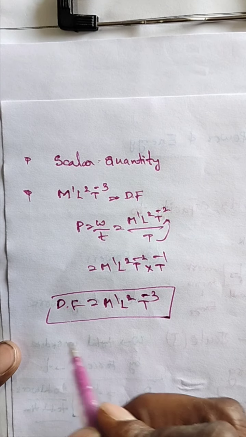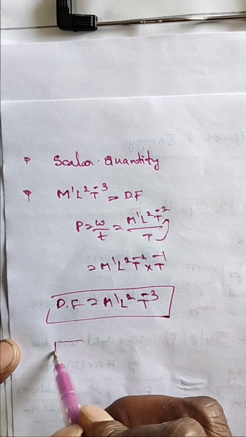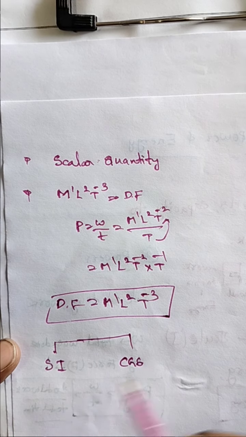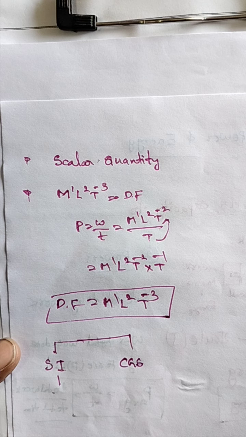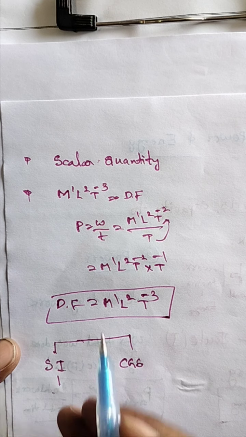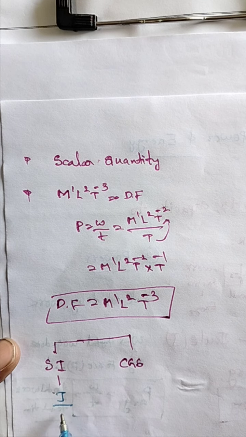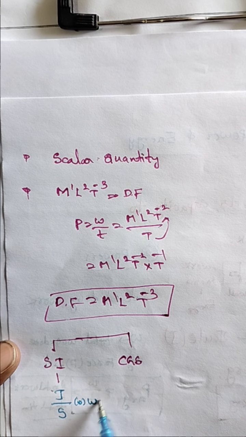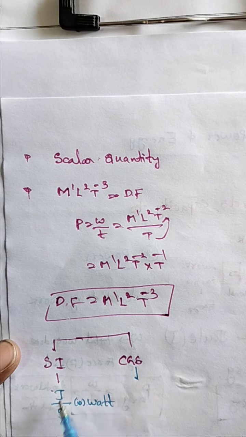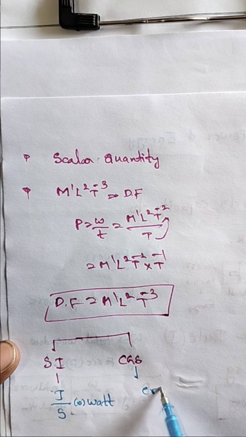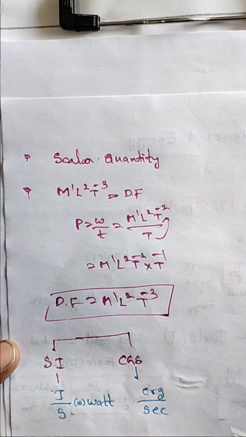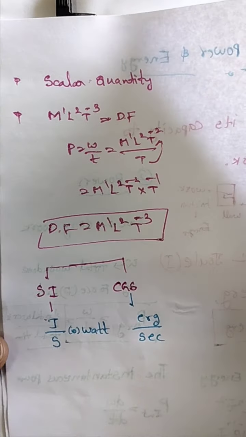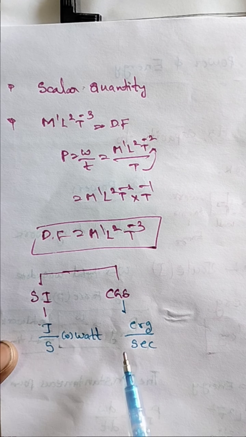Okay, so what are the units? Here, first I am taking SI units, and then CGS units. SI units, very simple: work means joule, time means seconds. Joule per second, and joule per second is called watt. And in CGS, joule becomes erg, and time is second. So the SI unit of power is joule per second, and the CGS unit is erg per second.